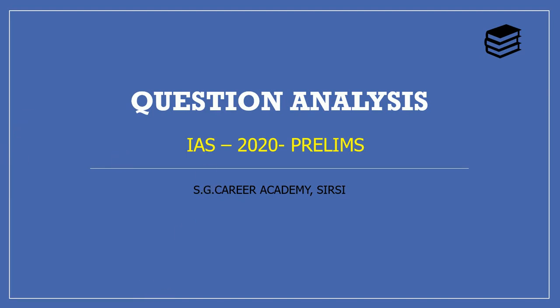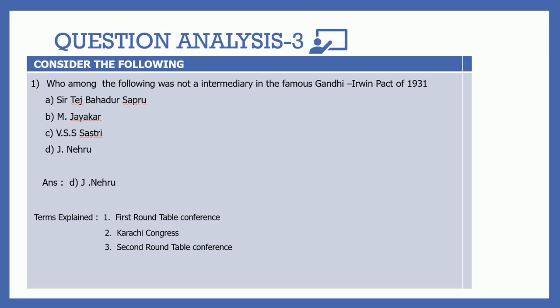We are continuing with the same question part, that is question analysis of IAS 2020. Today's question is about Constitution as well as modern Indian history. The question is, who among the following was not an intermediary in the famous Gandhi-Irvine Pact of 1931?